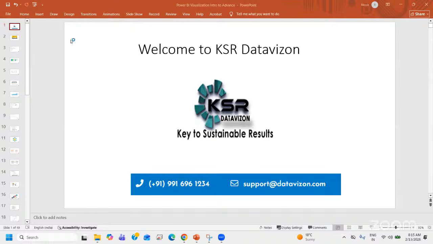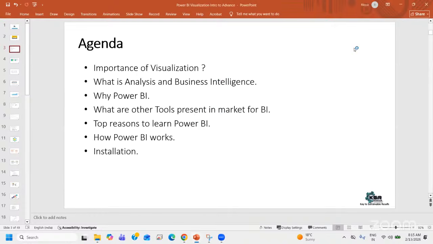So the agenda for today's session is the importance of visualization. We have already seen the importance, but let's try to understand how you differentiate visualizations. There are not only one or two visuals, there is a list of visuals you can use. Which visual fits where, and how do we analyze that? Even that matters. If you randomly drag and drop any visual, that would not give us precise results.